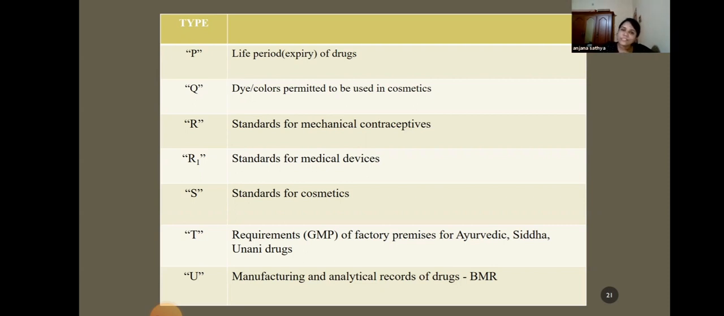So if you want to know the standards of cosmetics, you can go and refer to Schedule S of the Drugs and Cosmetics Rules. Okay. Then Schedule T, this is an important one, that is GMP, Good Manufacturing Practices, for Ayurveda, Siddha and Unani medicines. And Schedule U is the provisions which explain the analytical records or batch manufacturing records, BMR.